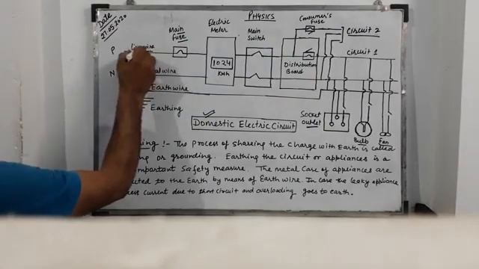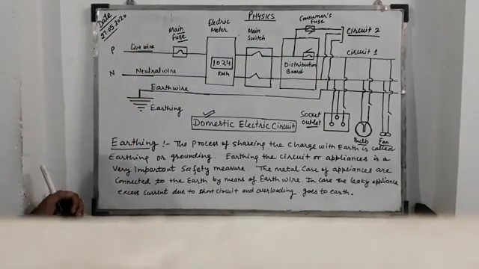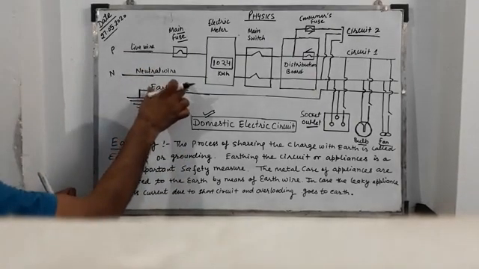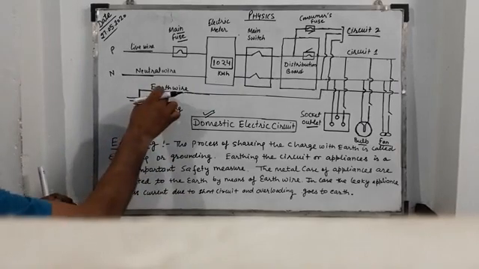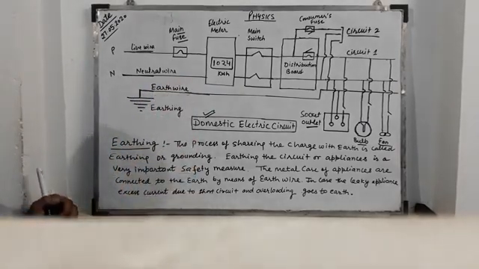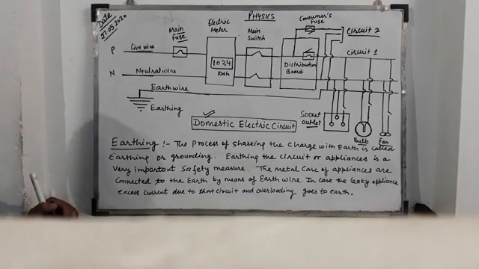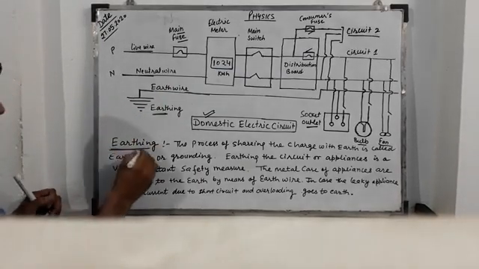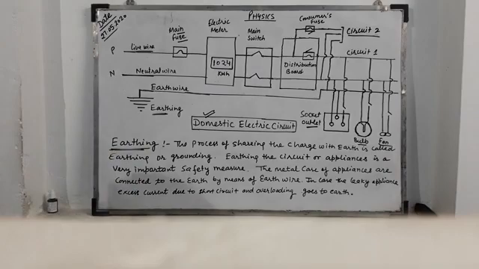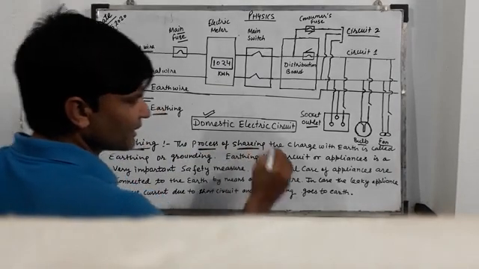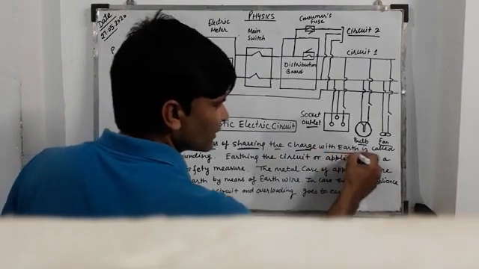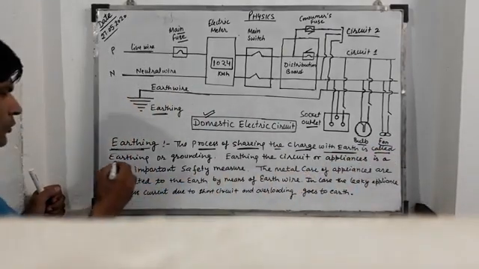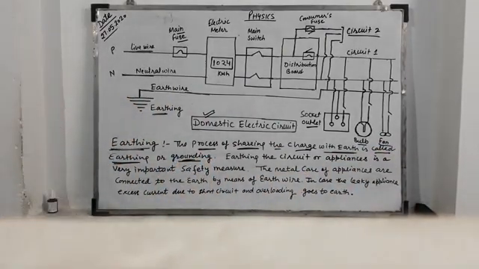This live wire in color is red. This neutral wire in color is black and this earth wire in color is green in most cases. Now something about earthing. What is earthing? Earthing is the process of sharing the charge with earth. If we share the charge with earth, this is called earthing or grounding.